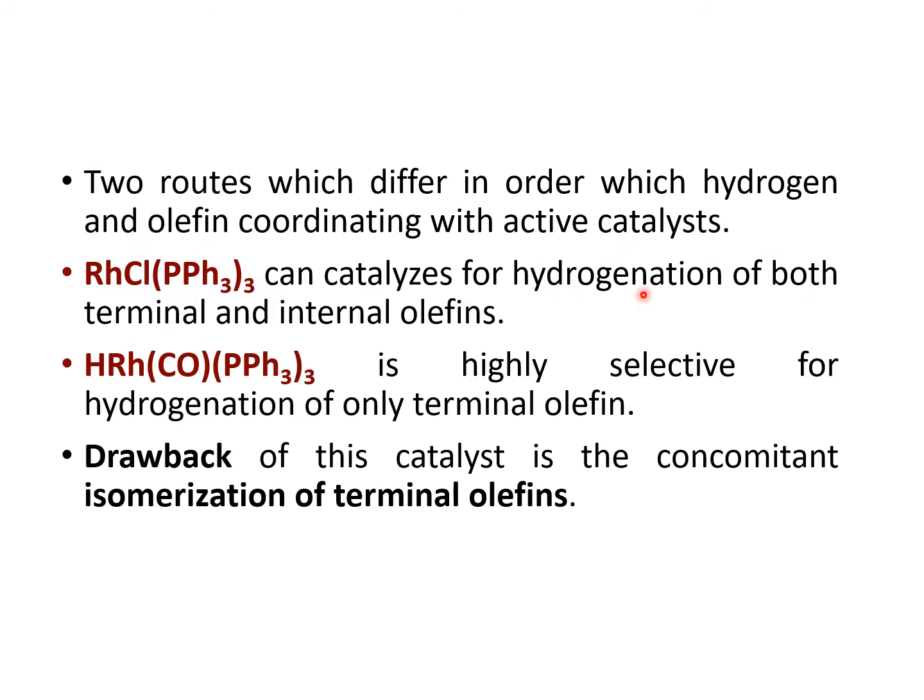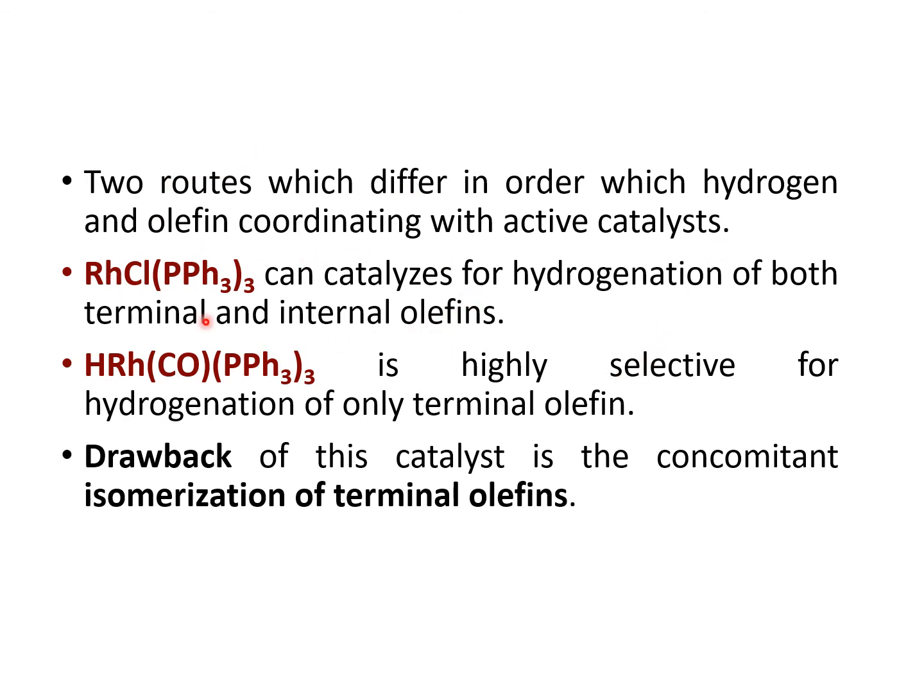In particular, it is used for hydrogenating both terminal and internal olefins. So internal and terminal olefin means, for example, hexene. If you take 1-hexene, it is the terminal olefin where the double bond is present in the terminal portion. The other one, internal olefin, means, suppose 2-hexene or 3-hexene, where the double bond is inside. That is what internal olefin is. So it can hydrogenate both internal and terminal olefins.